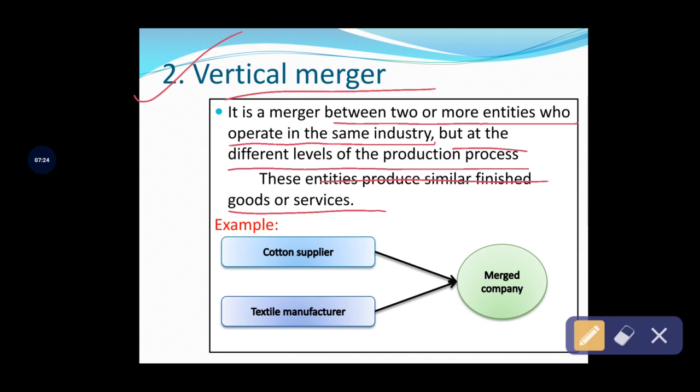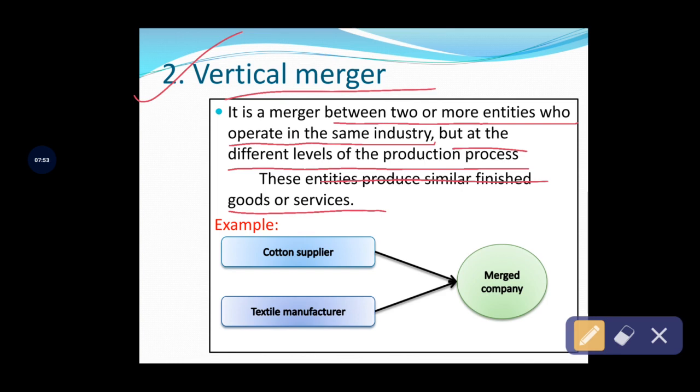Both organizations produce similar types of semi-finished goods, finished goods and services for their customers. The slight difference between horizontal and vertical is that in a horizontal merger, the companies are related to the same industry and also produce the same products and services for their customers.